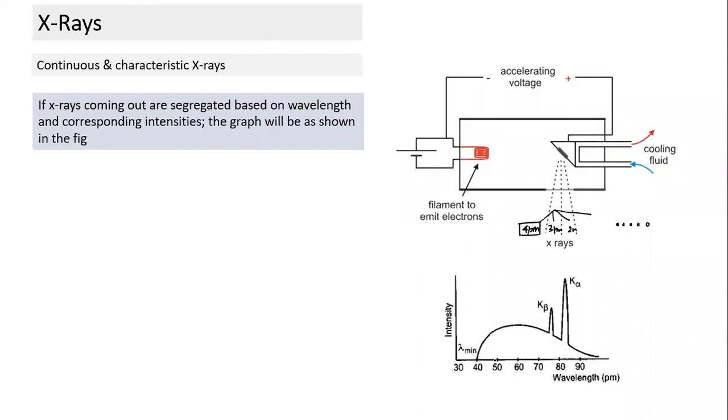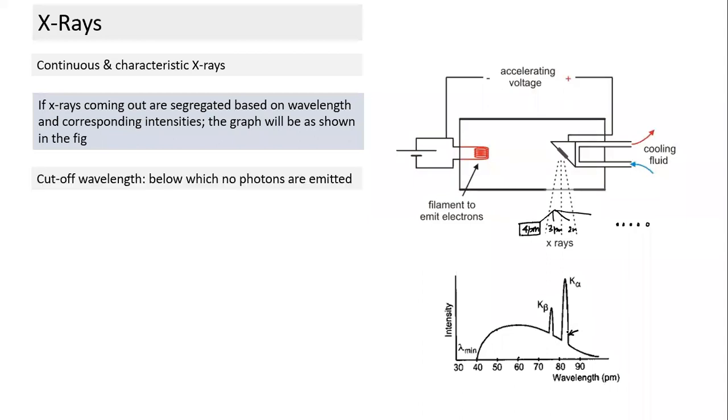So 50 picometer has a certain intensity. If we do segregation, we find 60 picometer has a certain higher intensity, then 70 picometer. After segregation, if we check the intensity contained in each wavelength, the shape of the graph comes out something like this. This is an experimental observation, and it can also be explained in terms of theoretical understanding.